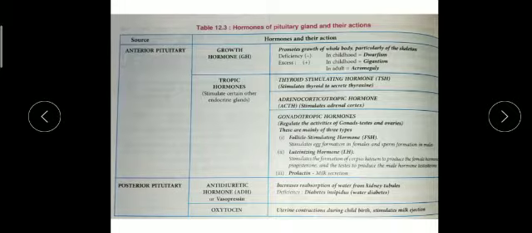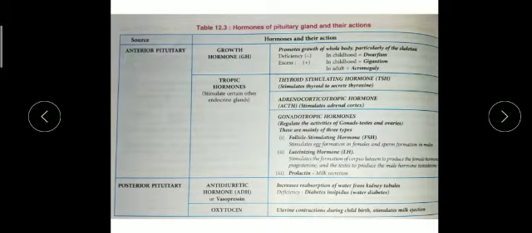Here they are not showing the intermediate part, only anterior and posterior. The anterior has two main groups: GH, which is growth hormone, and tropic hormones, TSH, ACTH, and the gonadotrophic hormones.